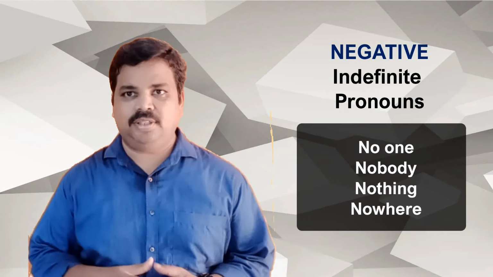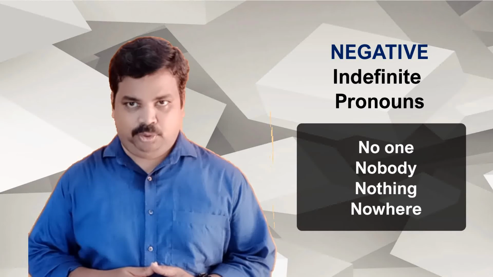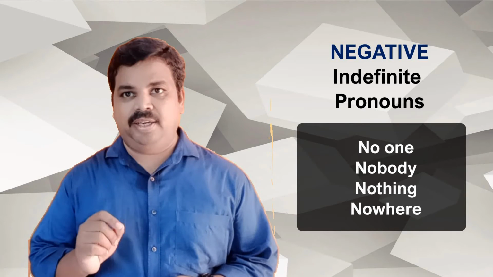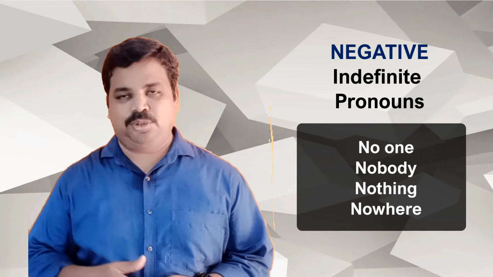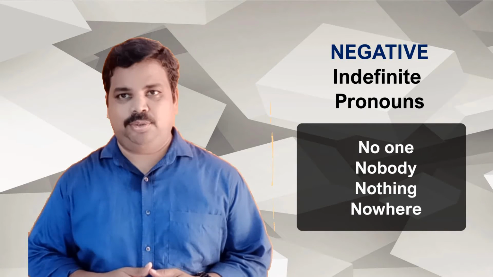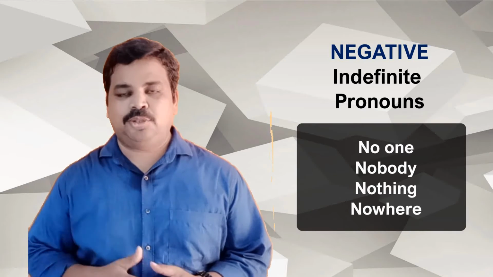Lastly, something called negative. When we use no, nobody, no one, nowhere, nothing, these are called negative indefinite pronouns. Remember, these are negative indefinite pronouns, but you can use them in positive sentences. I'll get back to that later. But we must know there are four.